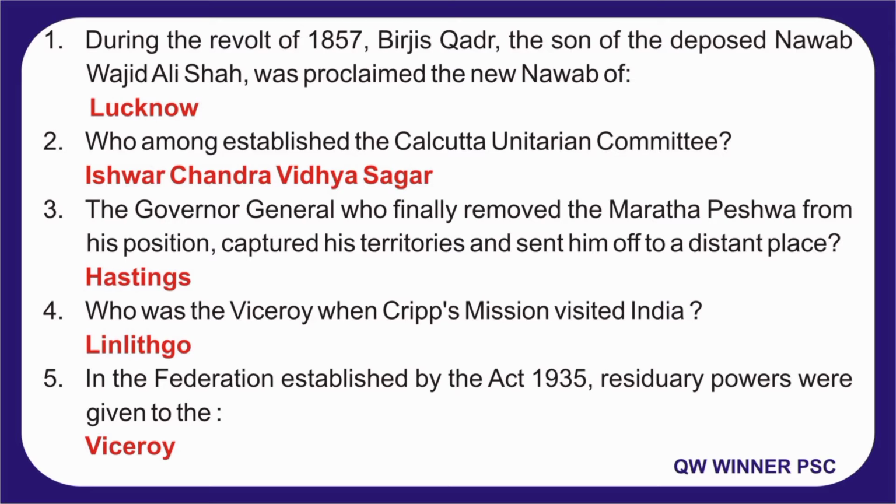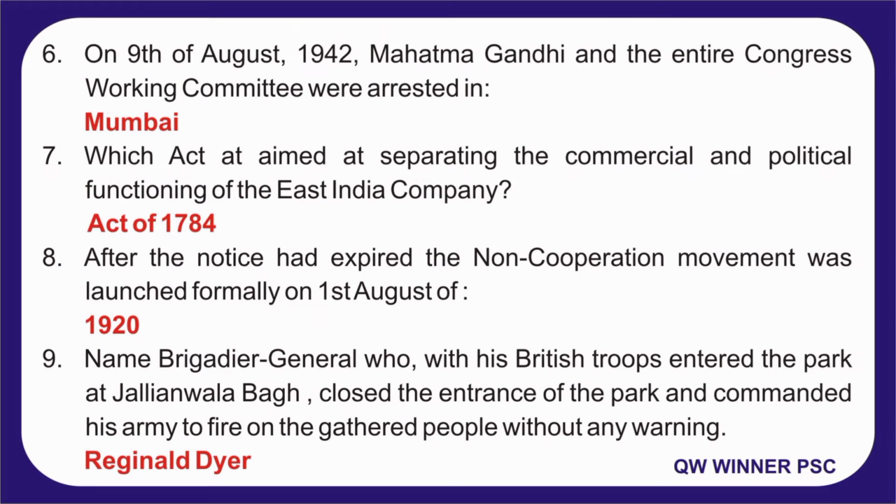5. In the federation established by the Act of 1935, residuary powers were given to the? Answer is Viceroy. 6. On 9th of August 1942, Mahatma Gandhi and the entire Congress Working Committee were arrested in? Answer is Mumbai. 7. Which act aimed at separating the commercial and political functioning of the East India Company? Answer is Act of 1784.